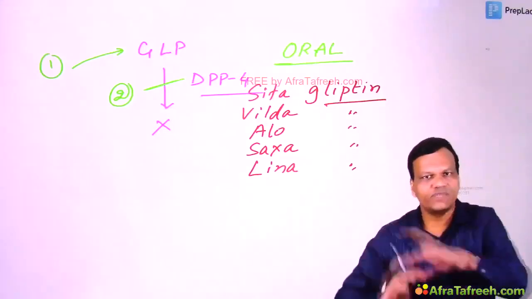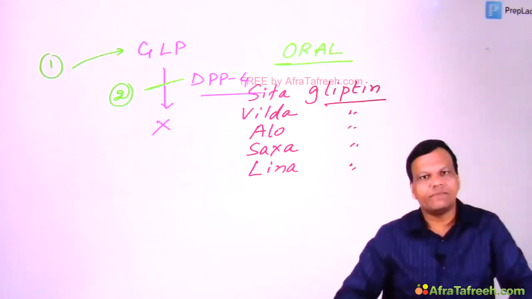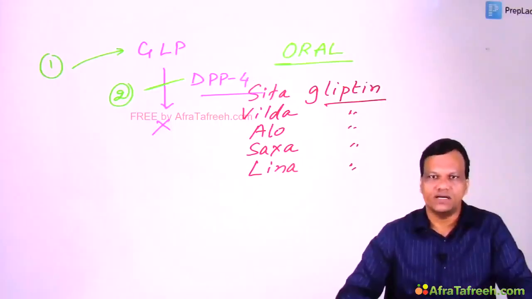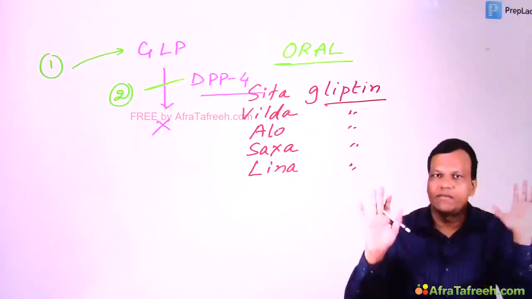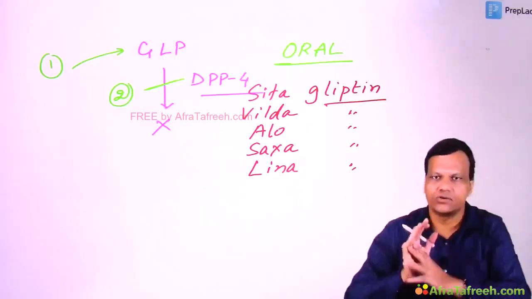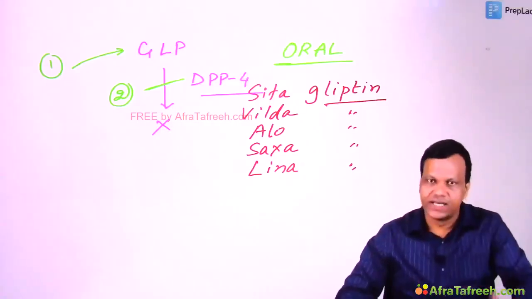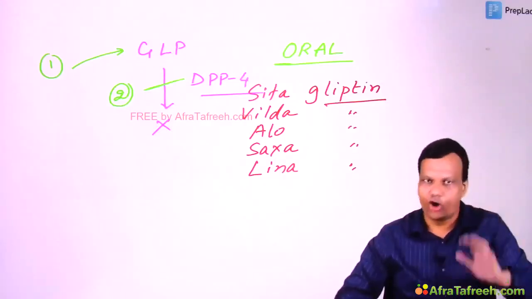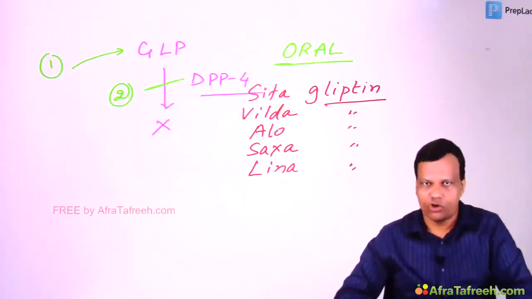Remember, their names do not end with tide. They are oral drugs. Like GLP analogs, they have negligible chance of causing hypoglycemia, and it is confirmed from the name here that they do not contain tide in the name. They are not ending with tide, so no hypoglycemia. Clear? These are oral drugs. Because they are releasing GLP, they will also cause a decrease in appetite. So weight loss can occur with these drugs. So GLP analogs and gliptins can cause weight loss also.